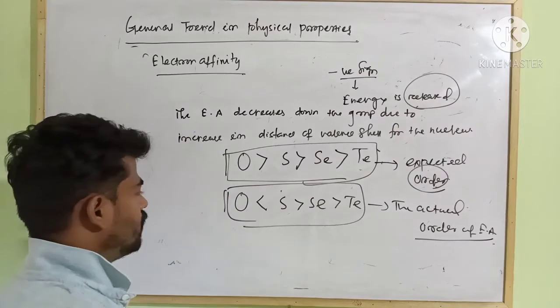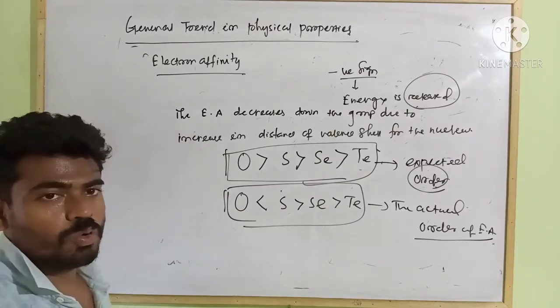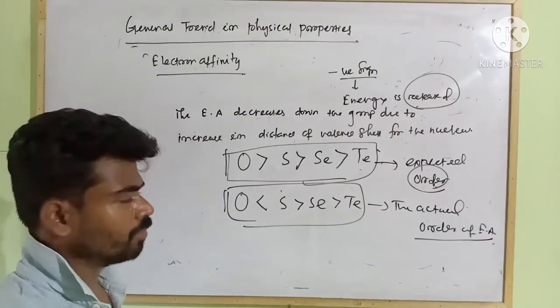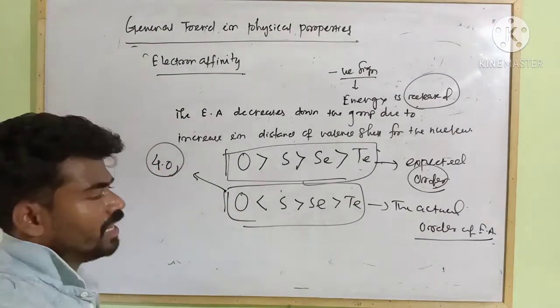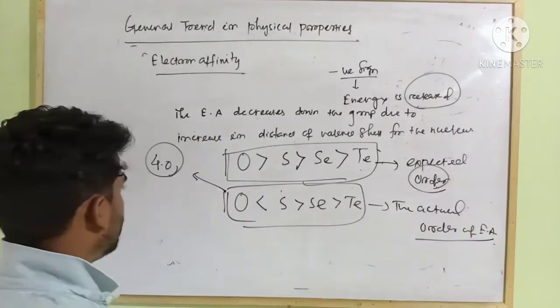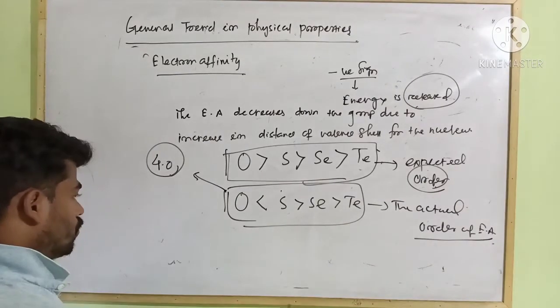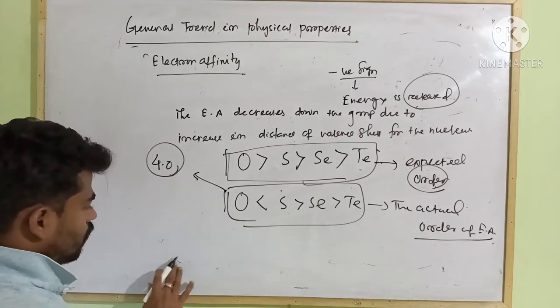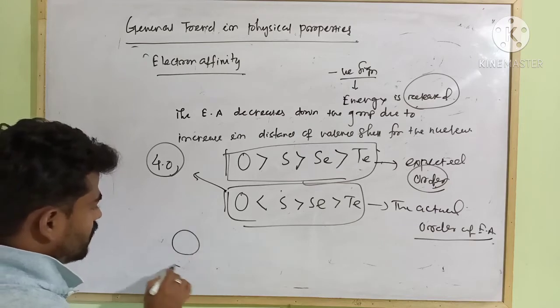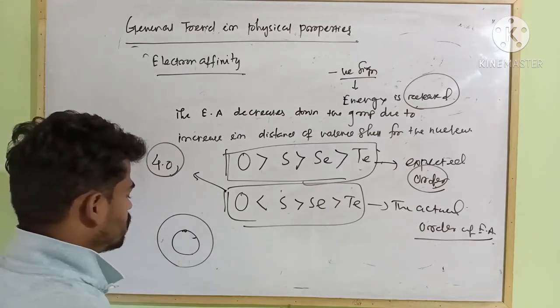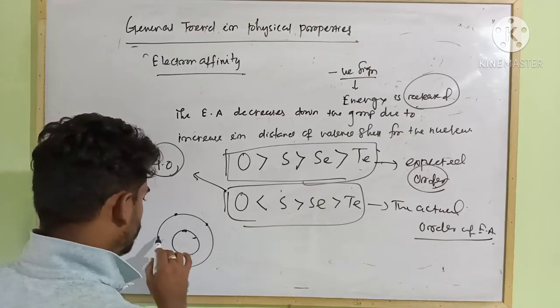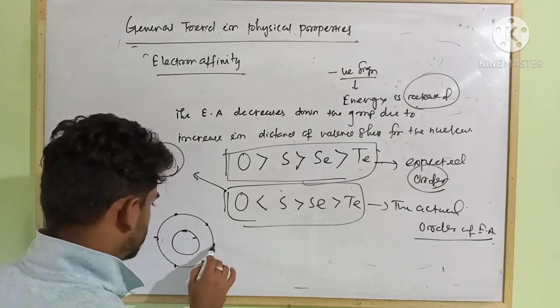Again the same thing over here. Oxygen atom is the most electronegative element in your periodic table. Its electronegativity is 4.0. Highly non-metallic in nature. So due to its smallest size, what happens? You see, this is K shell, L shell. Here 2 electrons and next 1, 2, 3, 4, 5, 6.